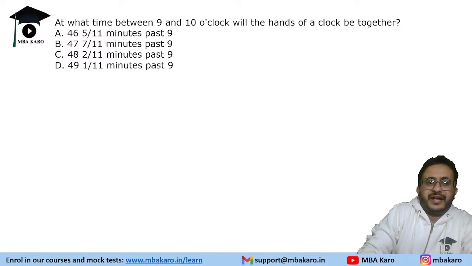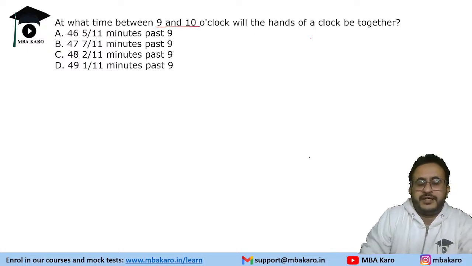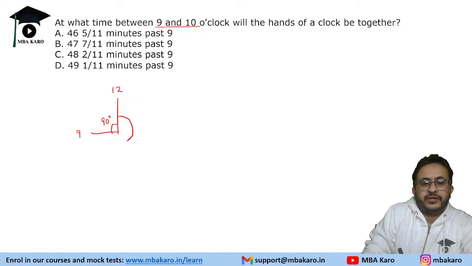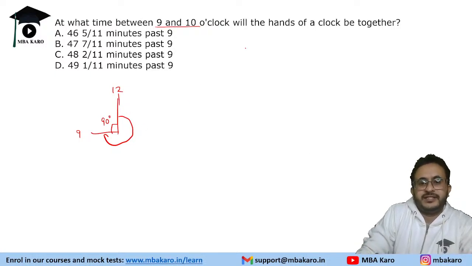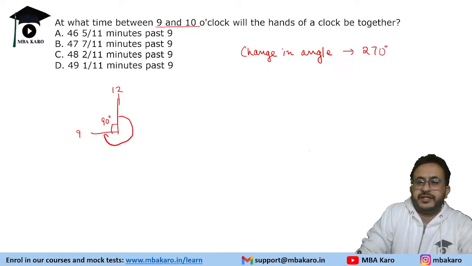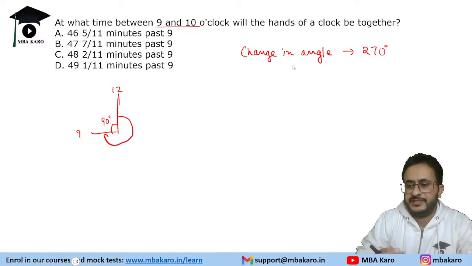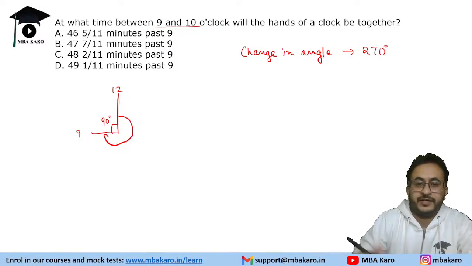Okay, so at what time between 9 and 10 o'clock will the hands of a clock be together? At 9 o'clock, the angle between the hands is 90 degrees. This is 9 and 12, and the clock will move in this direction. So what we need to do is find the change in angle needed for the hands to be together. The change in angle is 270 degrees. There is a video on clocks in this playlist itself; watch it to understand these kinds of questions.